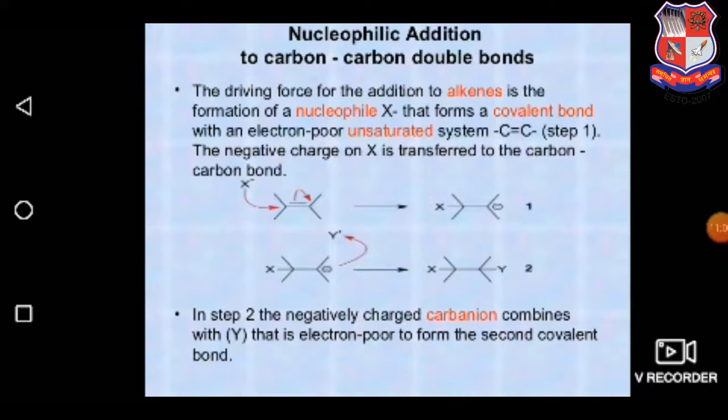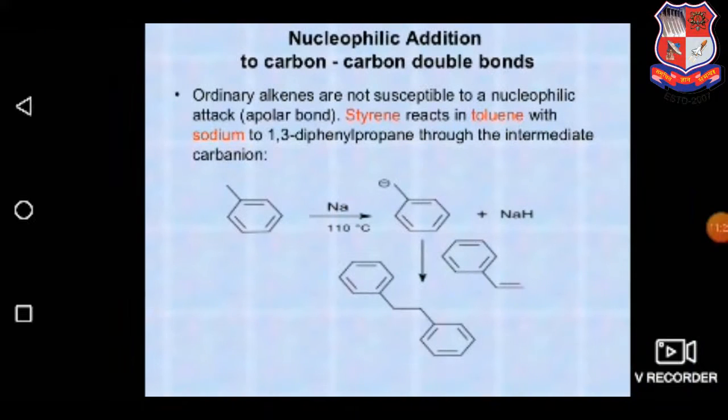Nucleophilic addition to carbon-carbon double bonds. The driving force for this addition to alkenes is the formation of a nucleophile X that forms a covalent bond with an electron-poor unsaturated system. Here is the demonstration of how a carbanion is formed. A carbanion generally carries the negative charge on the intermediate. Carbon-carbon double bonds generally are not susceptible to nucleophilic attack. For example, styrene reacts with toluene with sodium to produce 1,3-diphenylpropane through the intermediate carbanion.